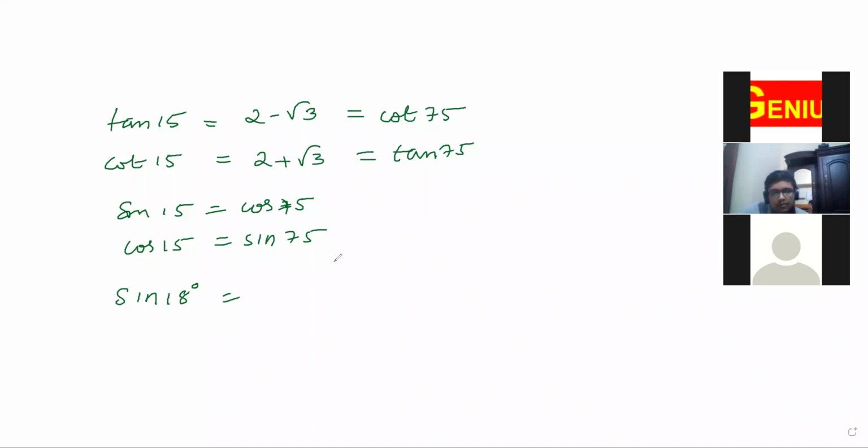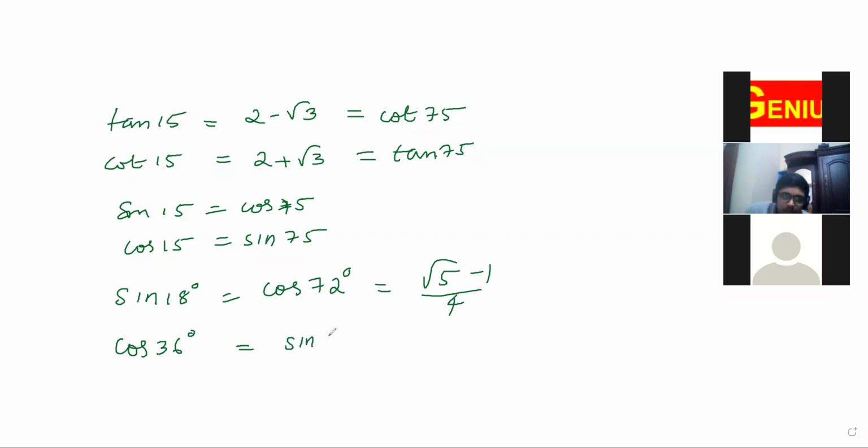Sine 18 degree, that will be equal to what? Cos 72 degrees, and that is root 5 minus 1 by 4. Cos 36 degree, that is equal to sine 54 degree, that is equal to root 5 plus 1 by 4.